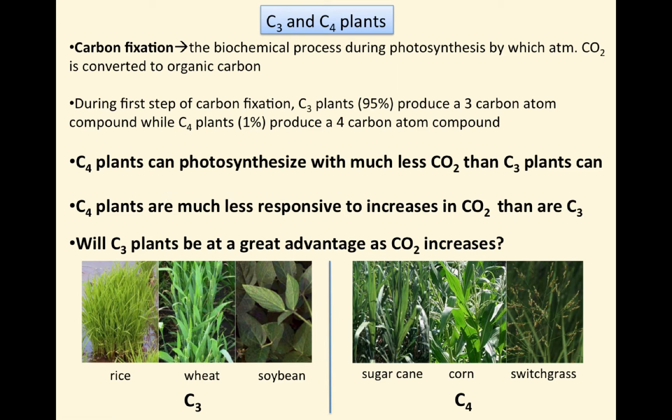This means that the C3 plants are more sensitive to ambient CO2 concentrations, and they should have an advantage as CO2 concentrations increase. Examples of C3 plants are rice, critical crop, wheat, and soybean. So that's good news for them in general. C4 plant examples would be sugarcane, also a viable crop, especially in South America. Corn, obviously an important part of the US economy, and switchgrass as well.